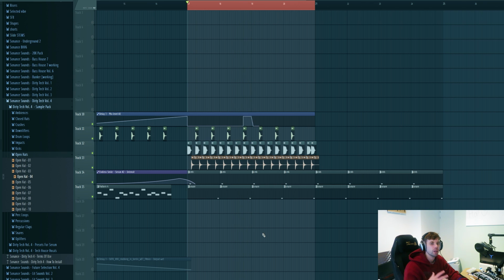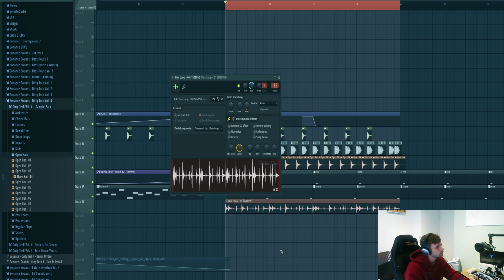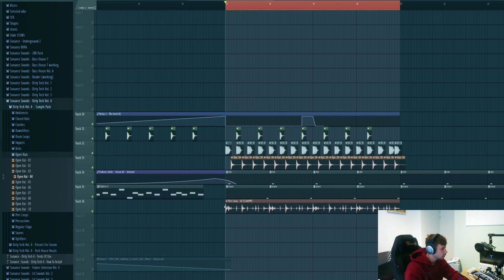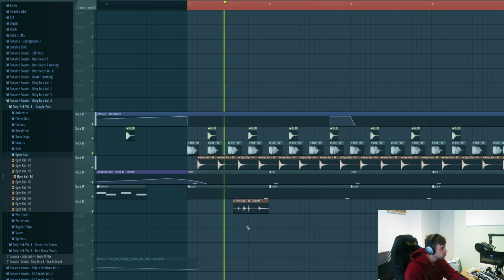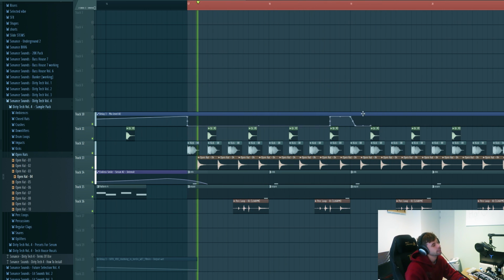Already adding some more bounce to it, so now we're gonna add a perc loop from the pack to it. I just dropped in this one. We're not gonna use the full loop, but just cut out a small part of it. Just like this. Sounding like this.